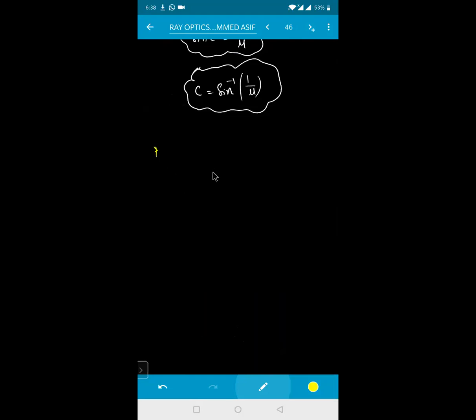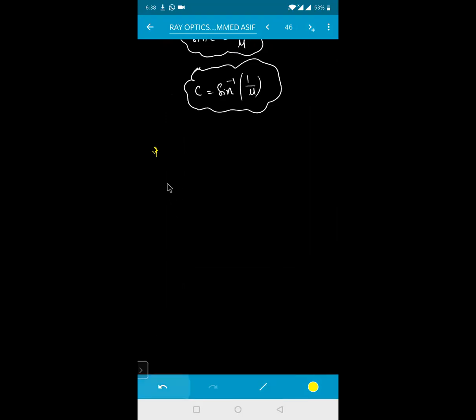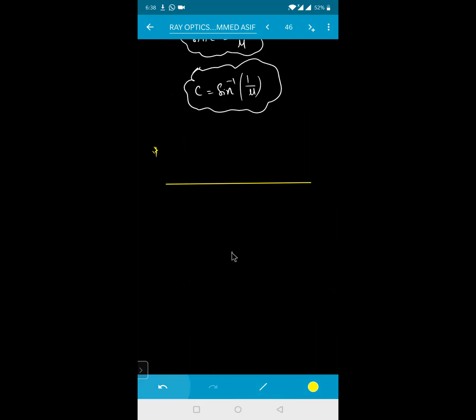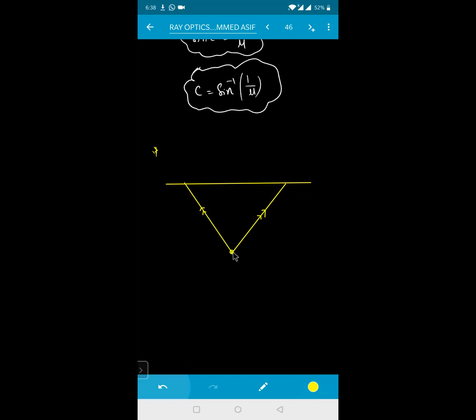One small application. Say this is your surface and somewhere here is your object. The ray of light from this object will go like this and like this. Like a bulb kept at the bottom of the water. Say this is some bulb, for example a point source. A bulb is kept in a swimming pool inside the water. That means it is in the denser medium.